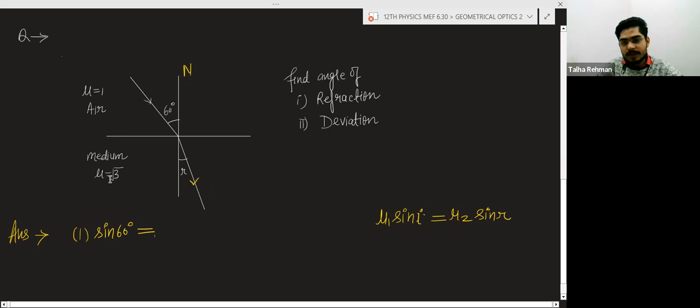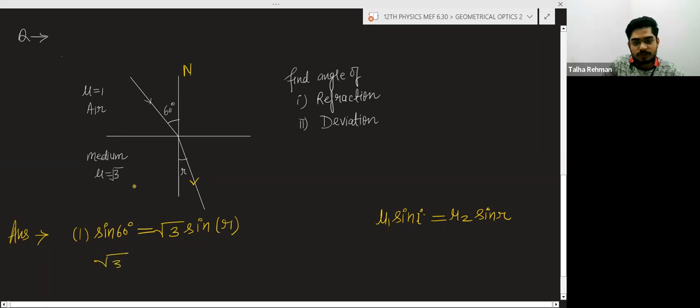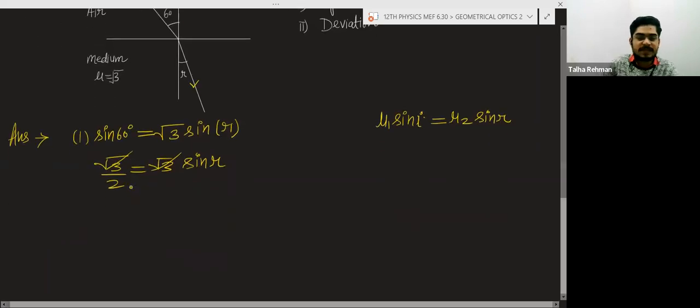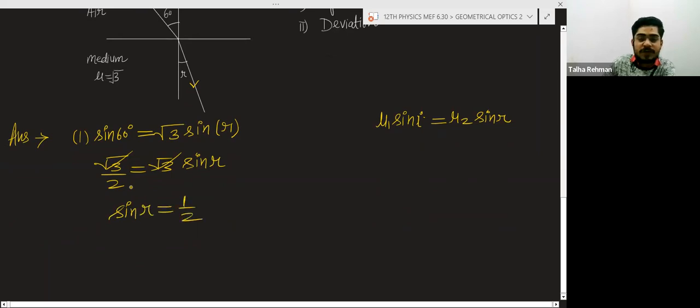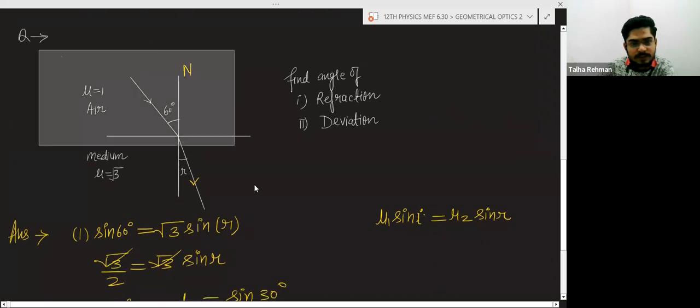to the refractive index in another medium, that is √3, and sine of angle with normal, that is sine r. So sine 60 is √3 divided by 2, and here is also √3, and here is sine r. √3 and √3 will cancel out, so you will have sine r is equal to 1 by 2. 1 by 2 is written as sine of 30 degrees. So the angle of refraction, this value, you will have 30 degrees.